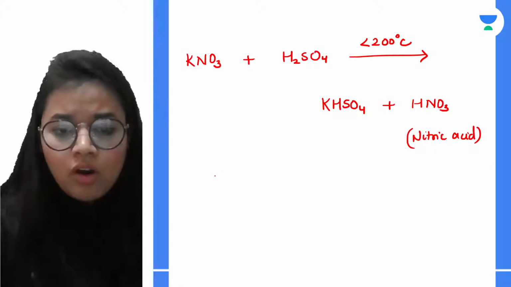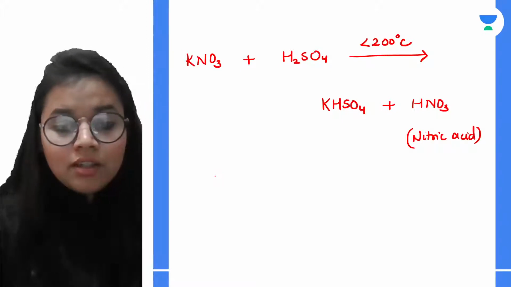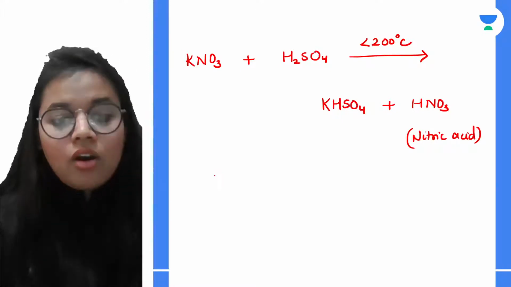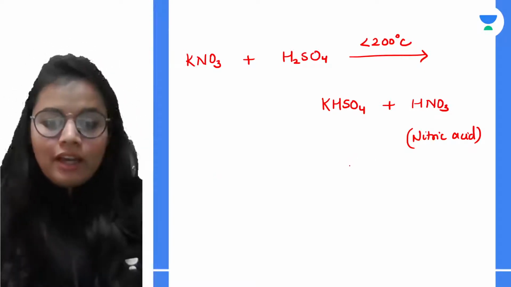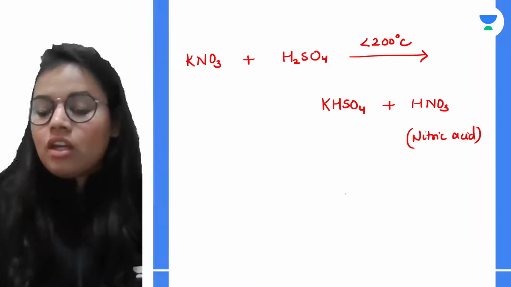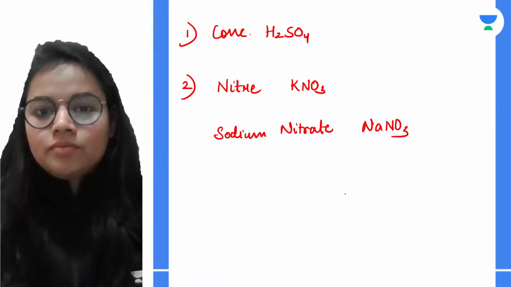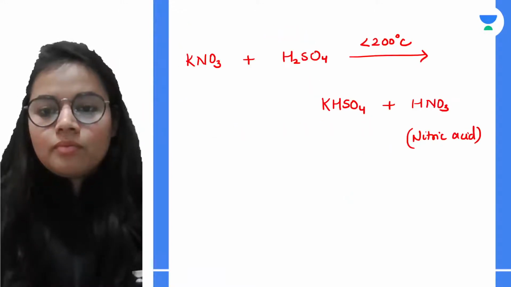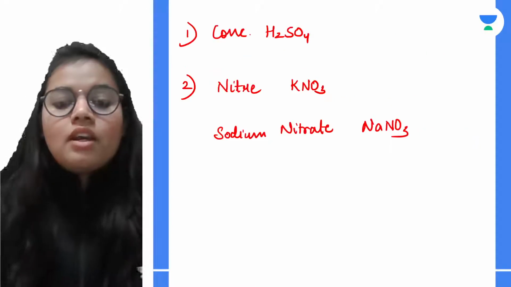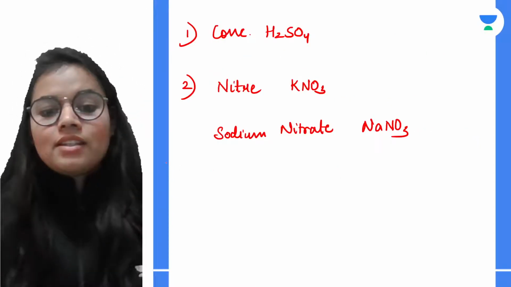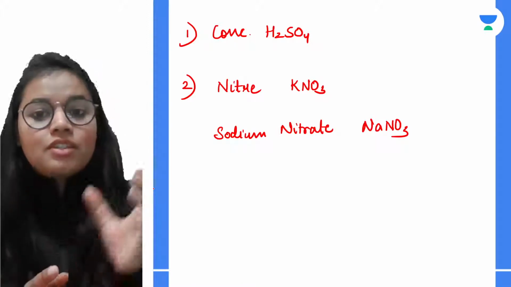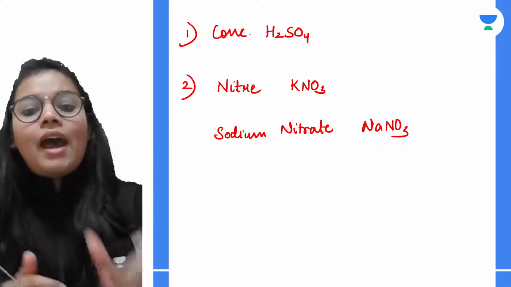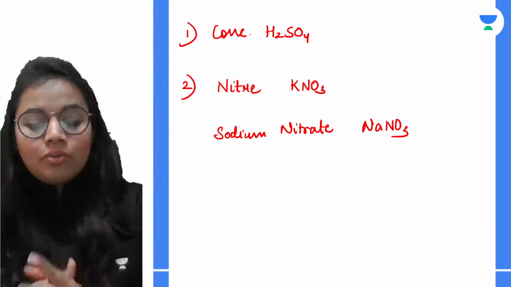Ma'am, please tell what we have to write after heating the mixture at 200 degrees. Okay, you want me to tell the process? For the notes, all right, I'll be telling you just a minute. So for the notes, you can write that we take equal parts of sulfuric acid, which is in concentrated form, and potassium nitrate or sodium nitrate.